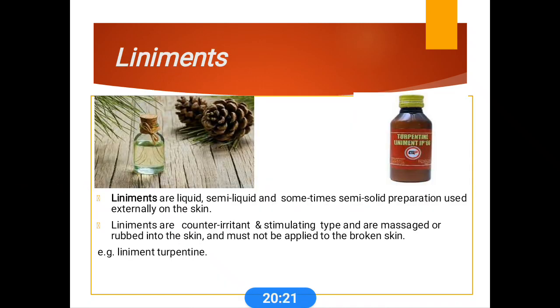Liniments are semi-liquid formulations used externally on the skin. These are good counter irritants. What are counter irritants? Counter irritants usually stimulate the sensory nerve endings and relieve deep-seated pains. Liniments are the best examples of counter irritant preparations. This is a stimulating type, massaged or rubbed onto the skin, and must not be applied to broken skin. The liniment of turpentine is the most commonly used.